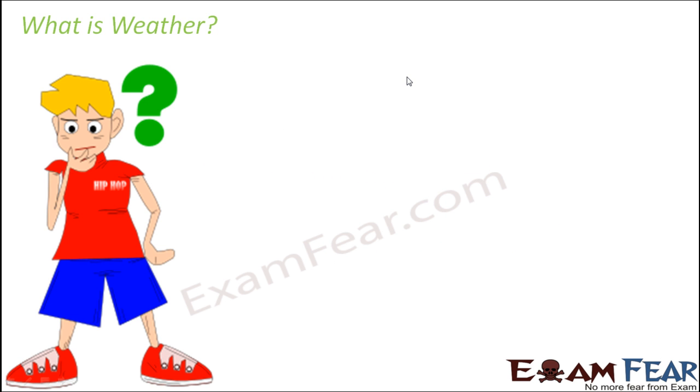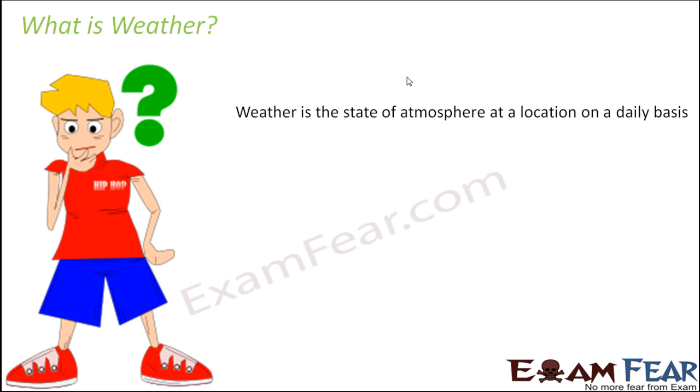So let us see what exactly is weather. How do we define weather? Weather is the state of atmosphere at a location on a daily basis. This is very important. Till now I have been telling you that weather and climate are two very confusing terms, because a lot of times we think that both mean the same thing or both are synonyms, but that is not the case.